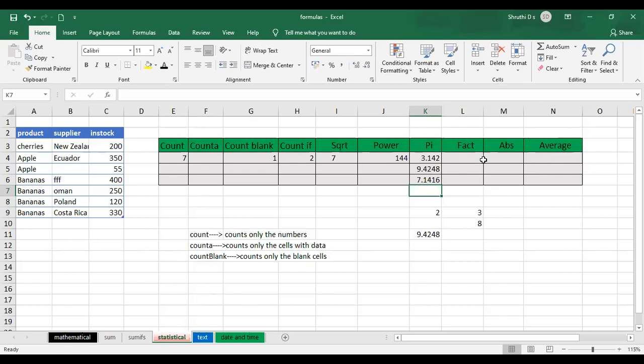So now tell me, what is factorial? What do you mean by a factorial? How do you calculate the factorial?